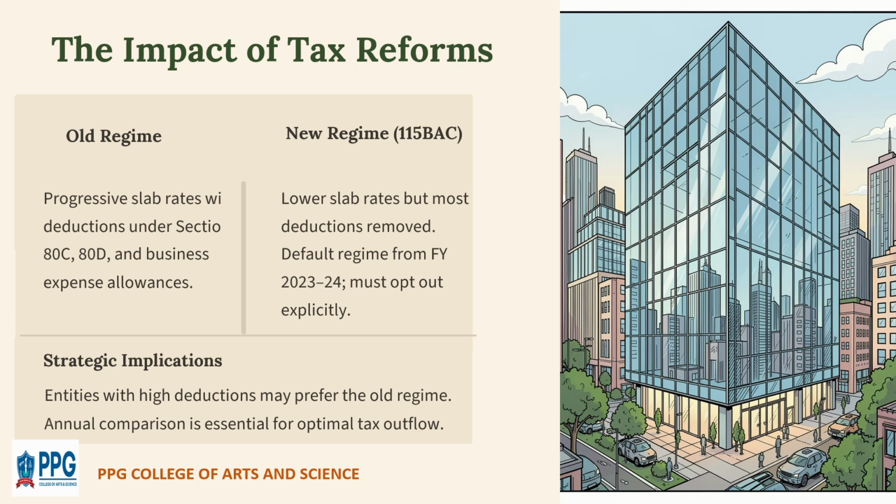Under the old regime, there are progressive slab rates with deductions under sections 80C, 80D, and business expense allowances. Under the new regime, there are lower slab rates, but most deductions were removed, and it is the default regime from financial year 2023 to 2024, so one must opt out explicitly. The last thing is strategic implications. Entities with high deductions may prefer the old regime. Annual comparison is essential for optimum tax outcomes.